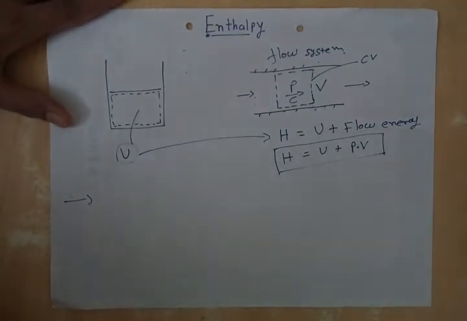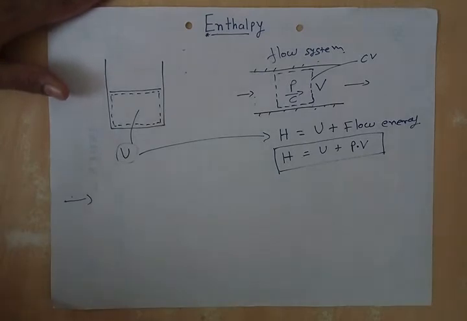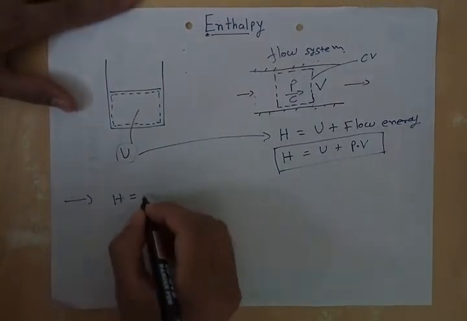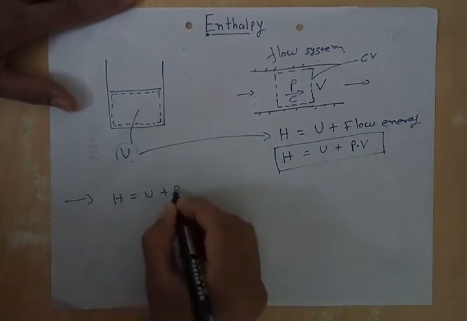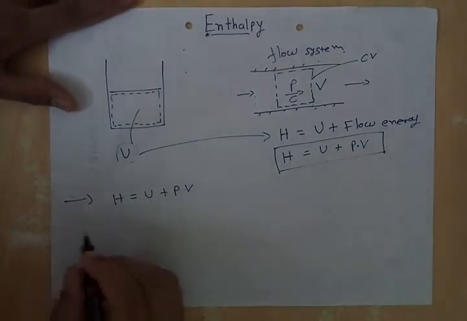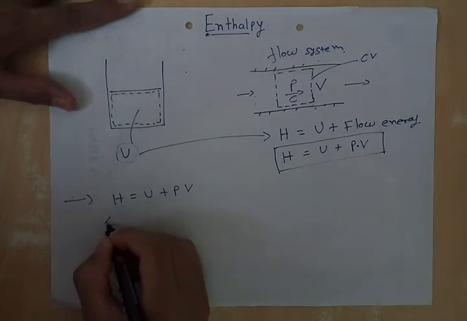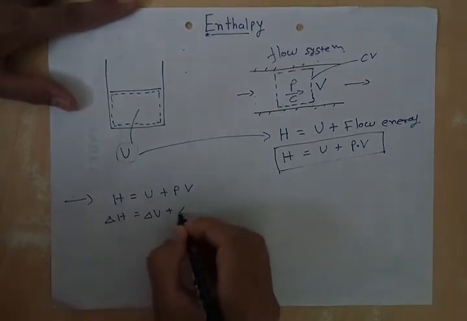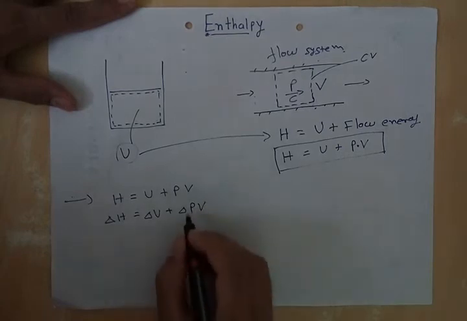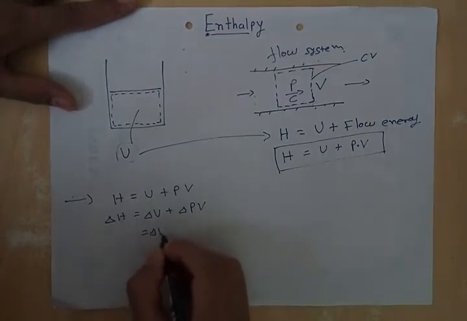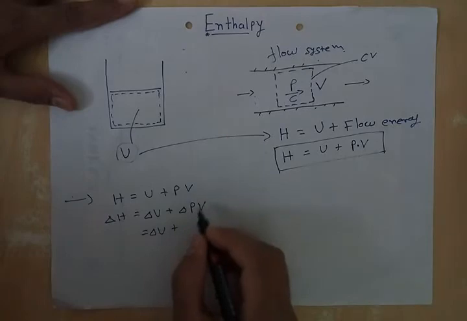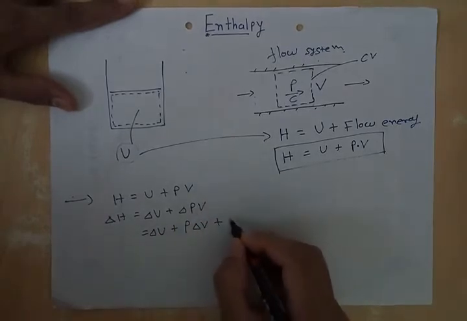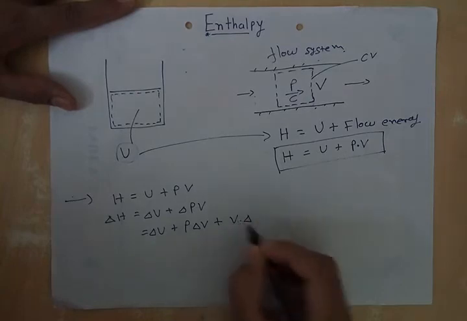Now let us derive a special equation. Let us recall H is equal to U plus PV. Now let us take change on both sides of the equation. So delta PV. Now delta PV is equal to, let us take P constant, so it will be P into delta V, and let us take V constant, so it will be V into delta P.